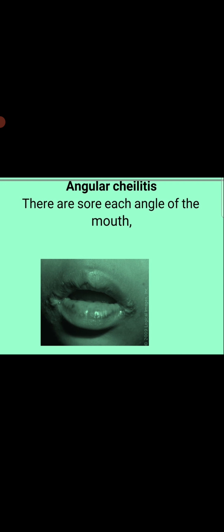If the patient wears denture and there is a lesion on the corner of the mouth, this is due to Candida albicans and Candida species. If a patient is not a denture wearer, then it is caused by Streptococcus species or Staphylococcus species.